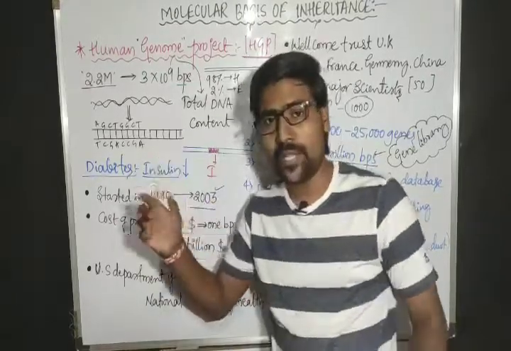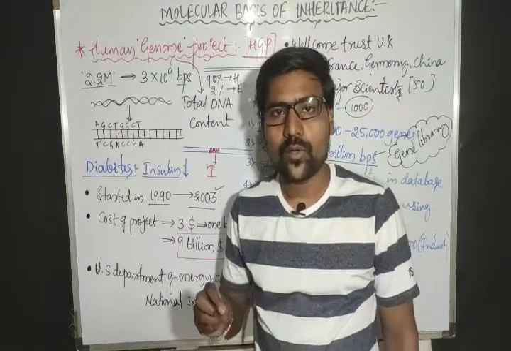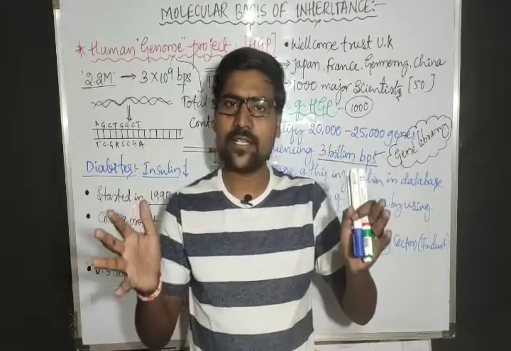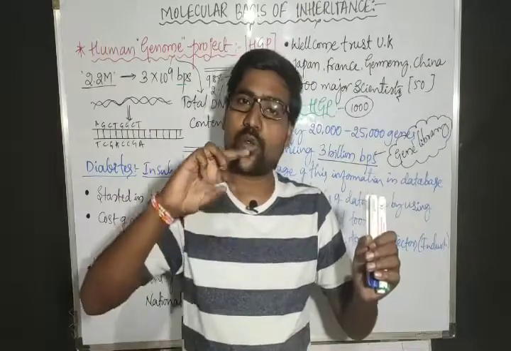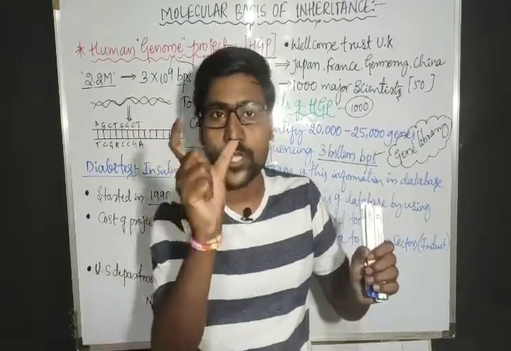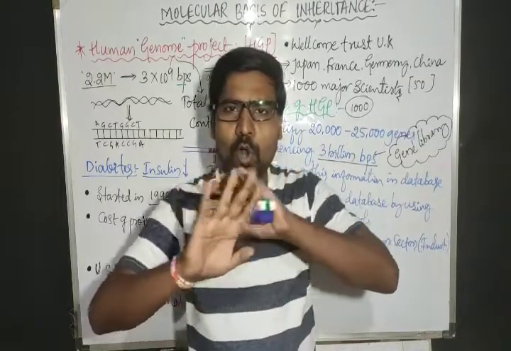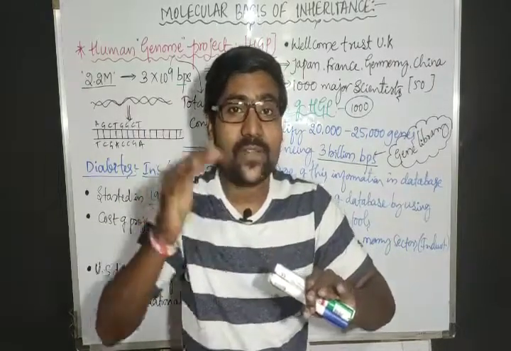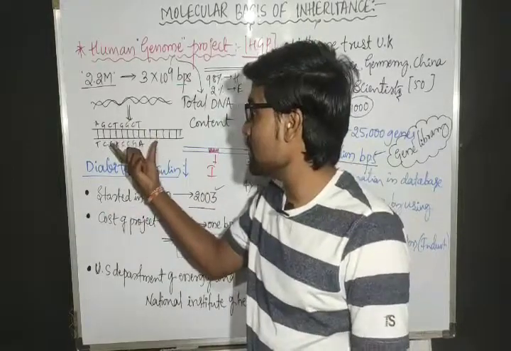For production of humulin, many countries are present in the world right now. Say for example, a new medical industry starts from tomorrow onwards, and its aim is production of insulin. For production of insulin, that company needs the insulin gene sequence.